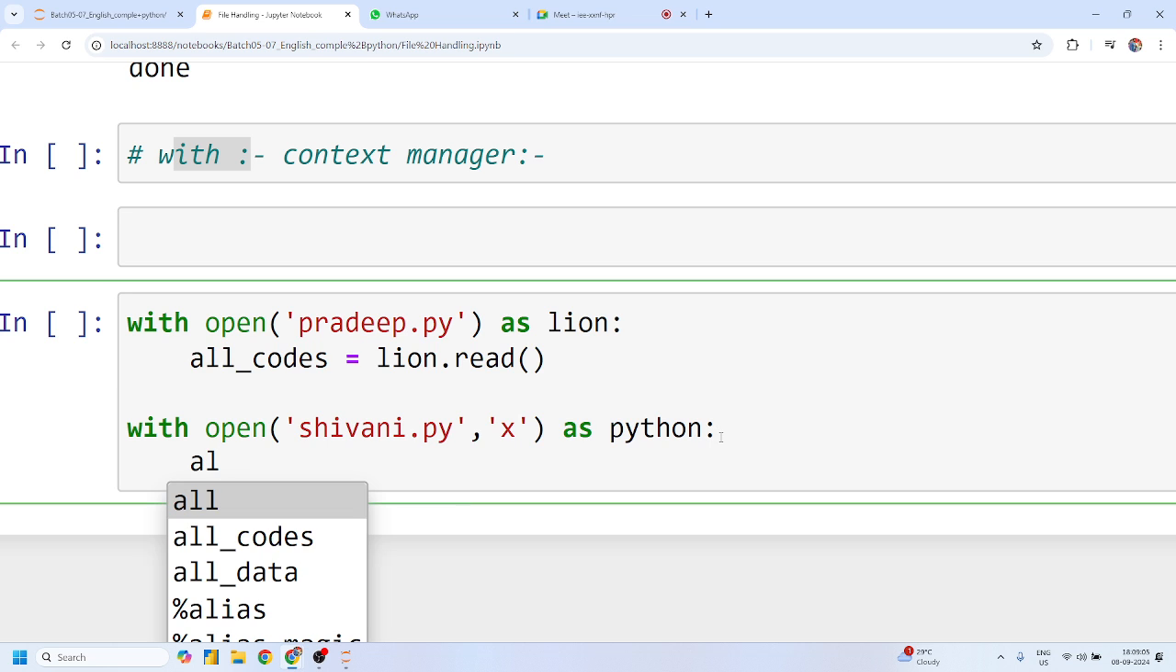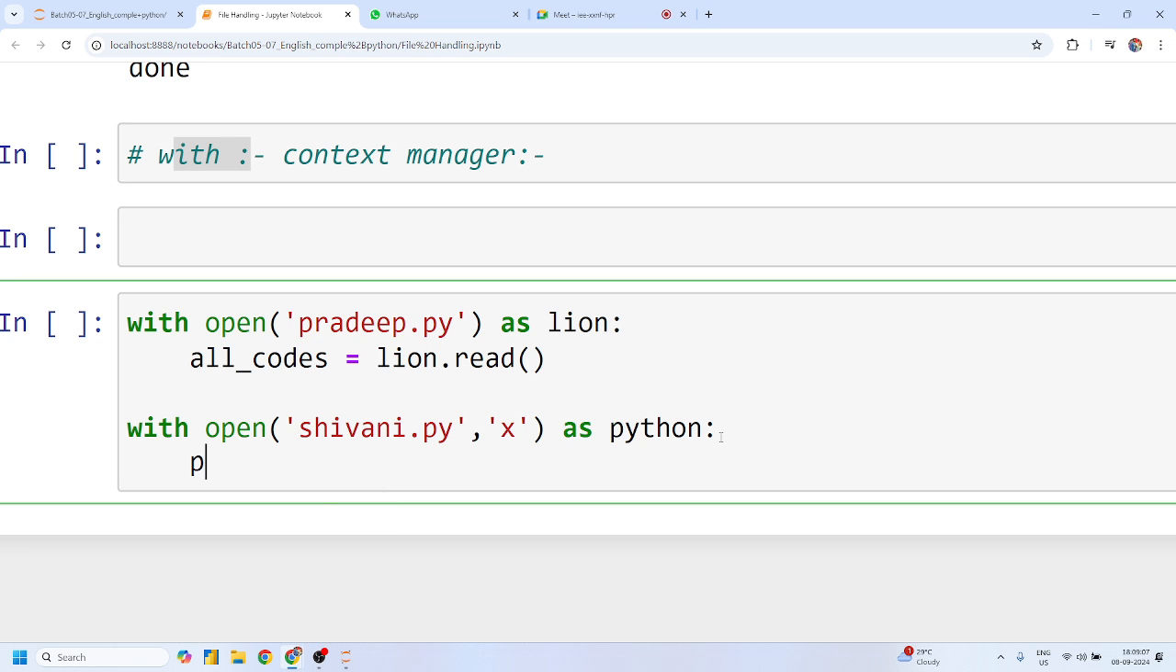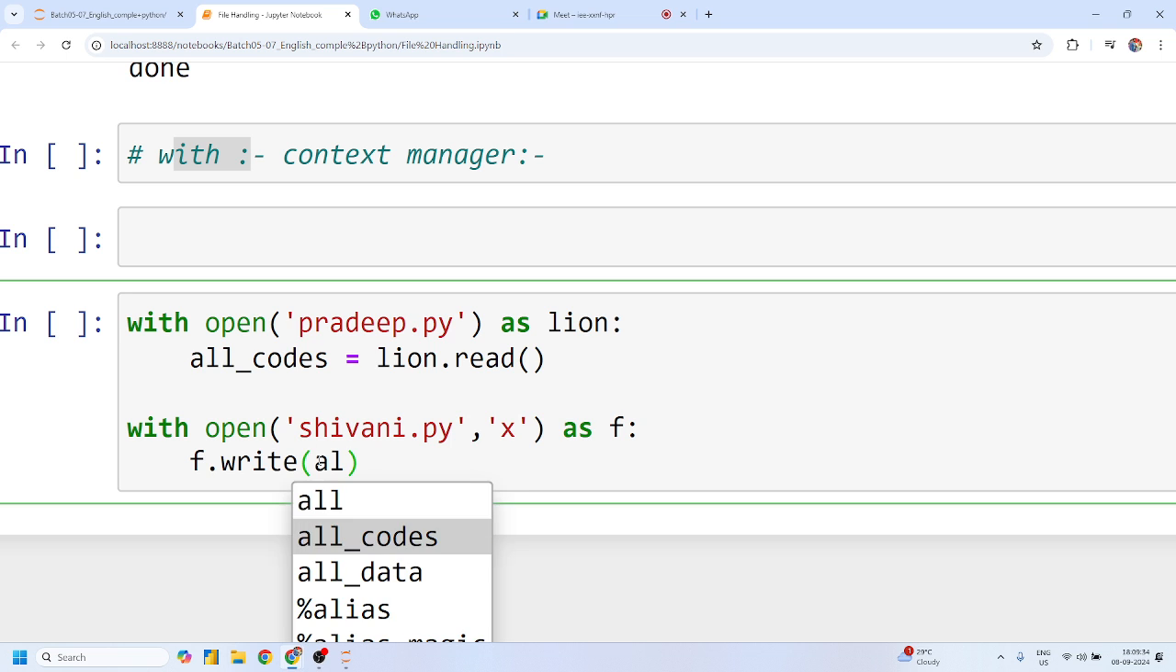Shivani, what exactly do you want to write? You can simply say python.write. Yes or no? Can I say this? Yes. With the help of this python, we are not actually using this python name. We have to pass the name in a proper way. That's why some developers always use as file or simply as f. I think this one is perfect. f.write. And what do I want to write, guys? I want to write all the codes. Yes or no?